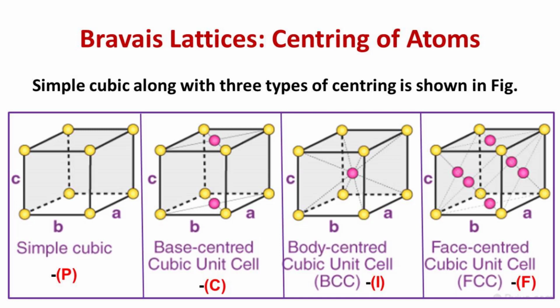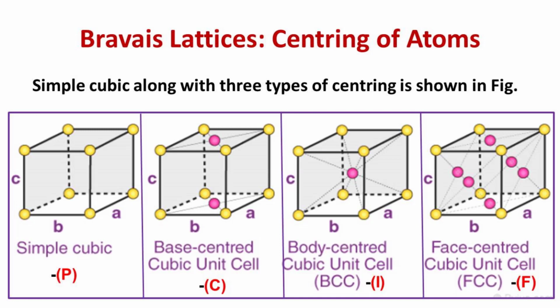If a lattice had a lattice point at each corner of a cube plus another lattice point at each face of the cube, it would be called face-centered cubic. If the cube had an extra lattice point on the top and bottom faces, not all 6, it would be called base-centered cubic. If the cube had an extra lattice point in the very center, it would be called body-centered cubic.